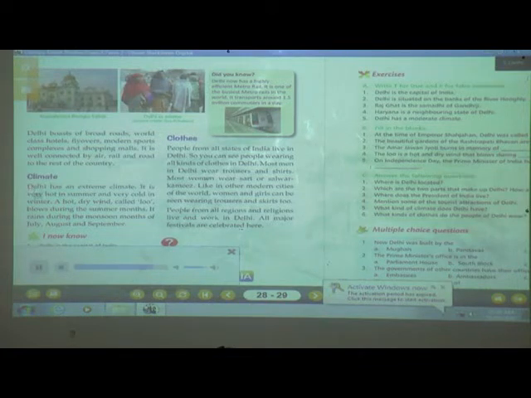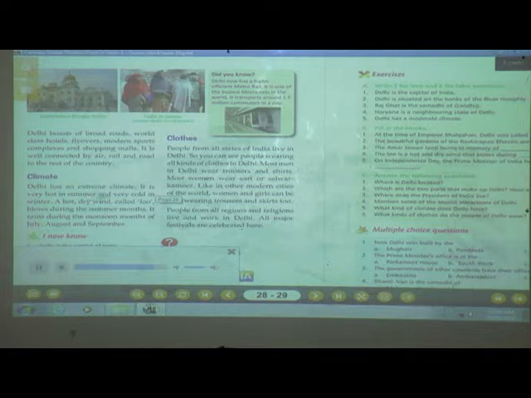Climate. Delhi has an extreme climate. It is very hot in summer and very cold in winter. A hot, dry wind called Loo blows during the summer months. It rains during the monsoon months of July, August and September.